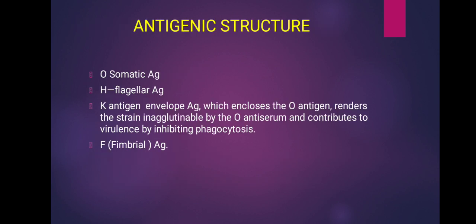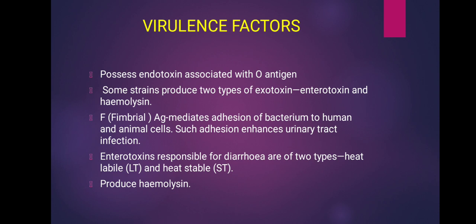And regarding the antigenic structure, it possesses the following antigens. First one O somatic antigen, H flagellar antigen, then K antigen. It is also called envelope antigen which encloses the O antigen, which renders the strain inagglutinable by the O antiserum, and it contributes virulence by inhibiting the process of phagocytosis. And fimbrial antigen. And next we will see the virulence factors present in this bacteria.